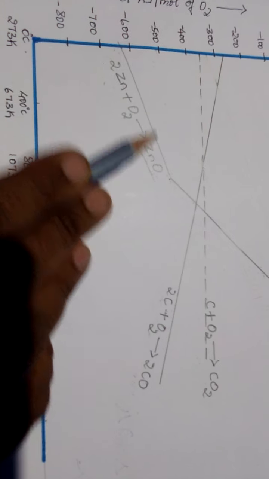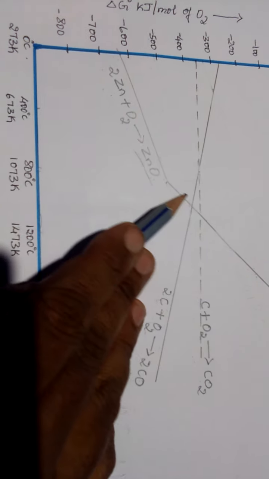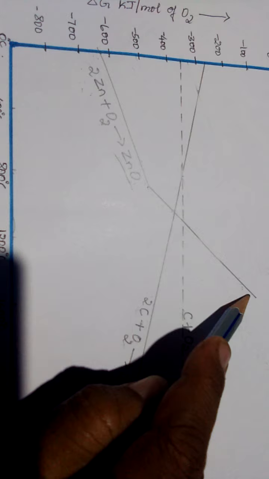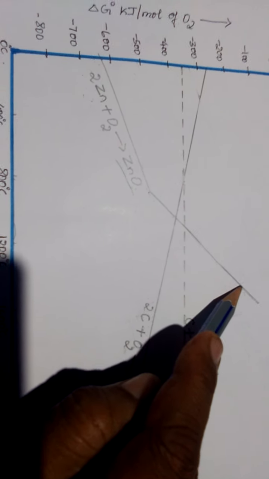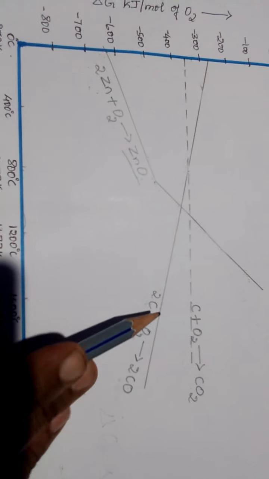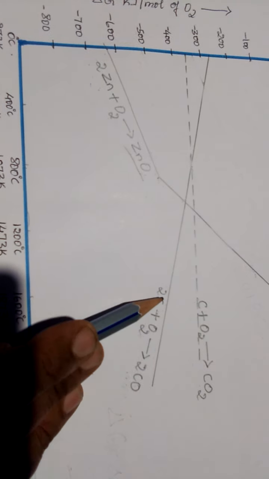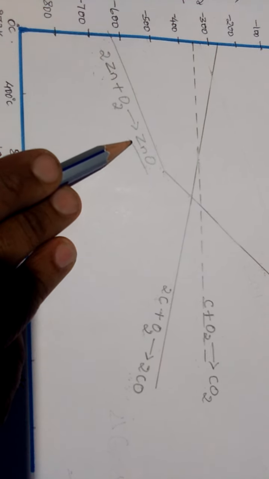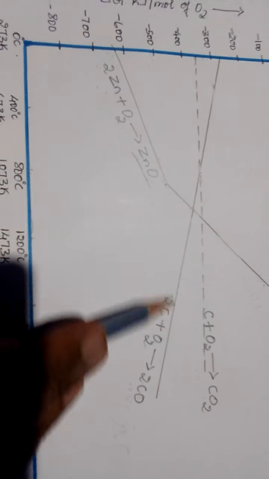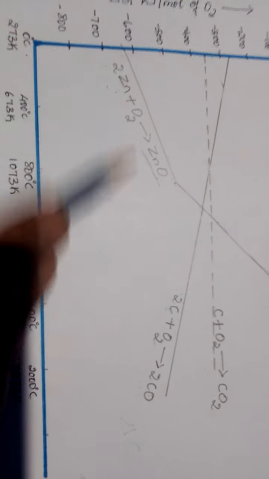I repeat, zinc oxide gets reduced to zinc at higher temperature because it has less negative delta G values as compared to the formation of carbon monoxide from carbon. So carbon can become a reducing agent for zinc oxide, and it converts zinc oxide to zinc.